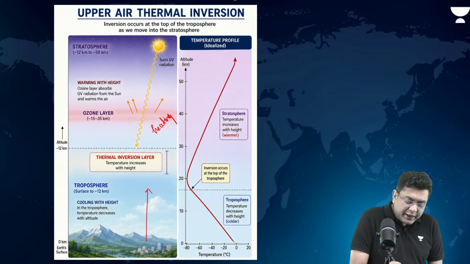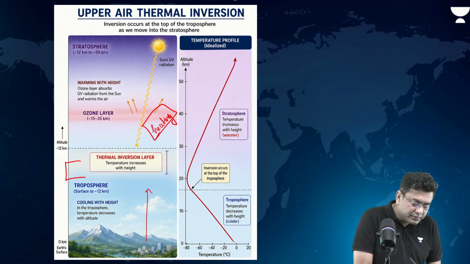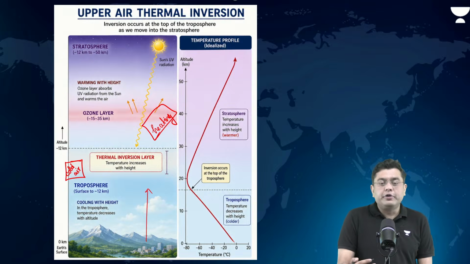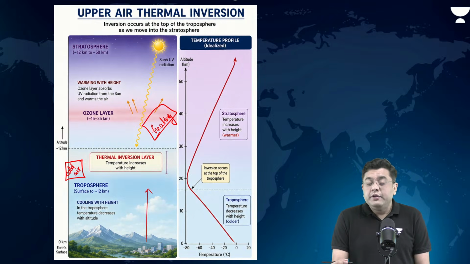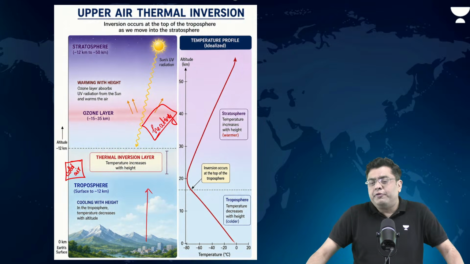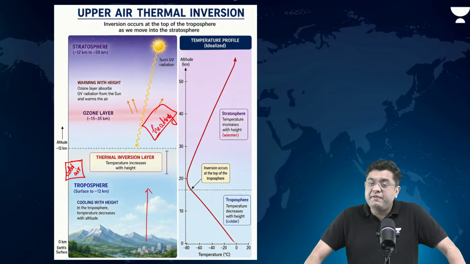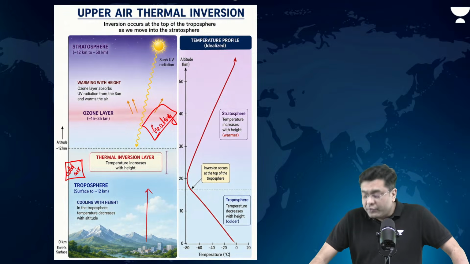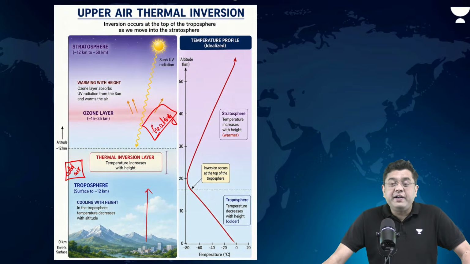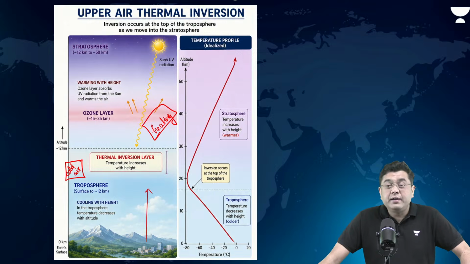So here, top of troposphere is a region of cold air. Above it, stratosphere is warmer. So that is a natural cause of inversion which is present everywhere across the planet. This is one of the reasons what prevents the mixing of air between troposphere to stratosphere.